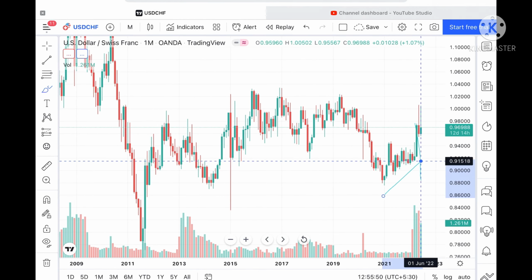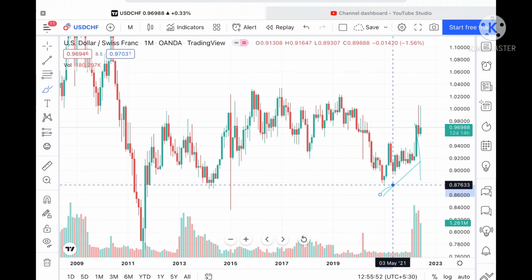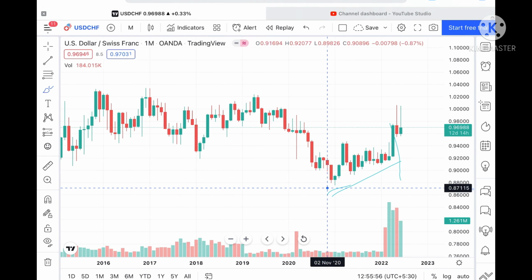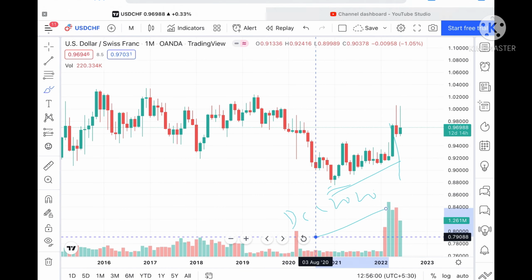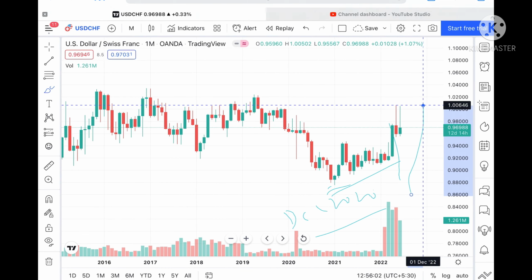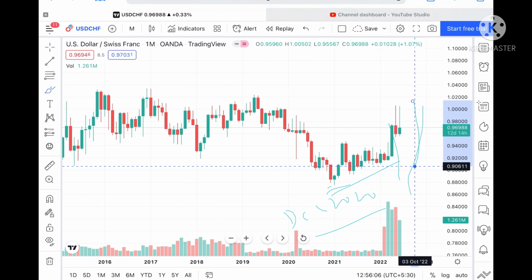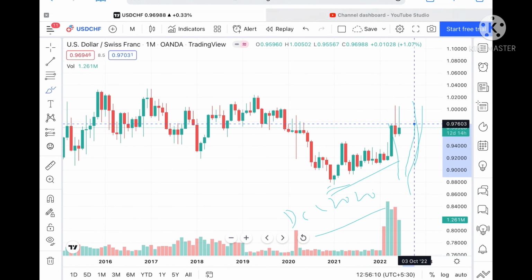Now if we talk about USD CHF, you can see that it has made a bottom around 0.87633, and from there it has continuously moved down, and this level is at around December 2020. It has moved up and made a high from 1.00646. Suppose this level sustains, currently trading at around 0.96988, so we can see it touch a level